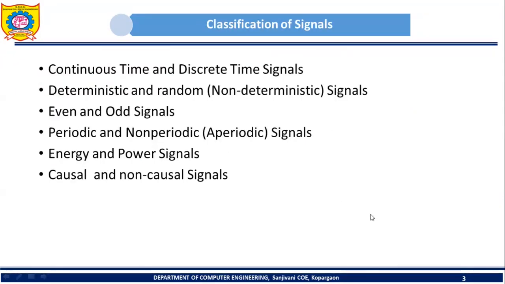Now let's see the classification of signals. Signals are classified into these different classes. For example, we can have continuous time signal and discrete time signal. We can have deterministic signal and random signal. Random signal is also called non-deterministic. So in this way we have different classes of signal. Let's see all these classes one by one.